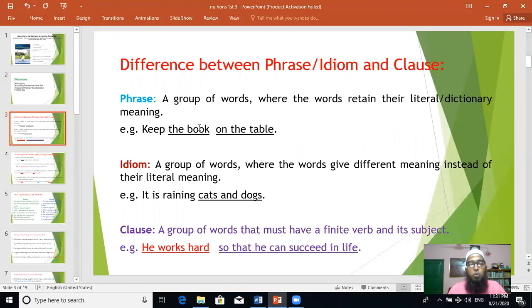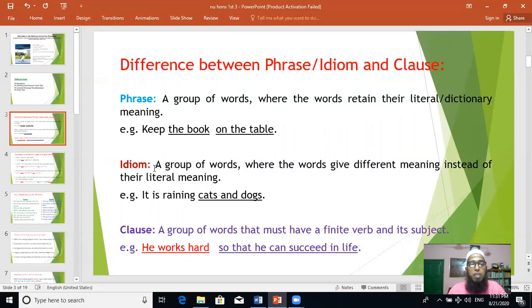So here, the book, two words, it's a group. On the table, it's three words, it's also a group. And the meaning of the words remains unchanged, no change. The book means the book, on the table means on the table, nothing else. So these are the two phrases here. Phrase means a group of words where the words retain their literal or dictionary meaning.